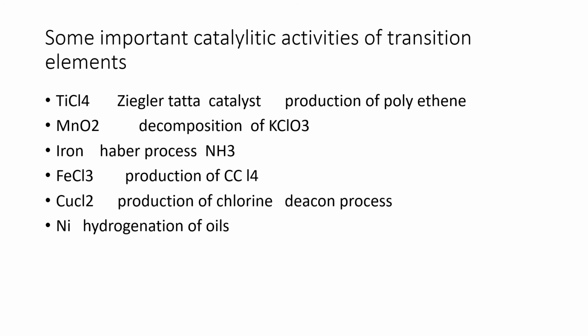Nickel is used as a catalyst in the hydrogenation of oils, and platinum is used as a catalyst in manufacturing of nitric acid from ammonia in the Ostwald process. These are a few examples of the catalytic property of transition metals, particularly the 3d series.